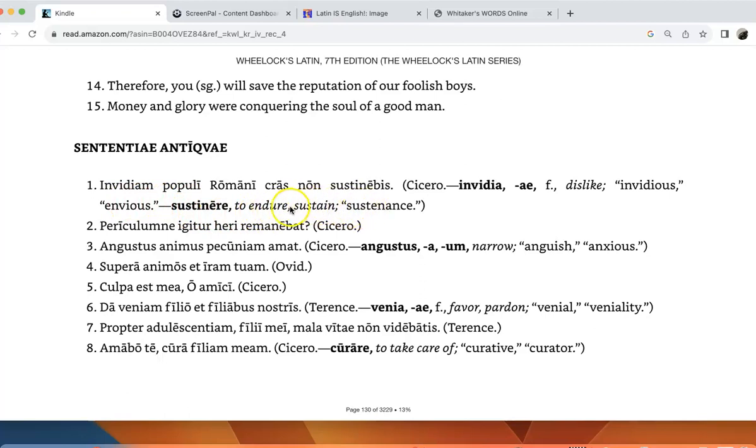You need sustenance in order to have energy to work, for example, and also to endure. So this one we have: dislike of people, Roman, tomorrow, not, you will sustain. So here we have a good example where the word order is closer to classical Latin. English, of course, we like to put the subject first.